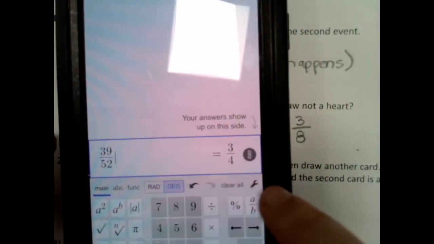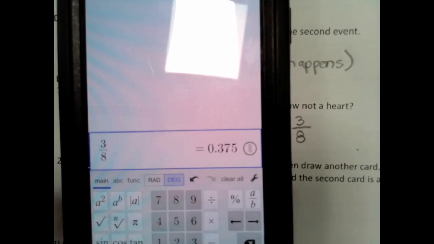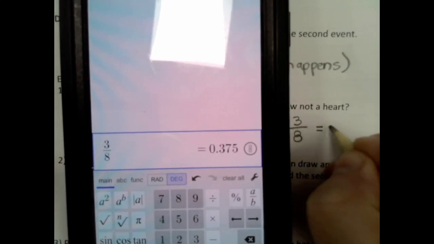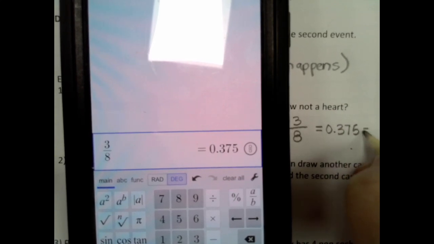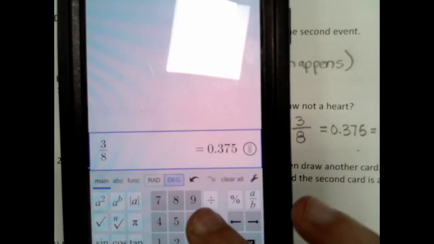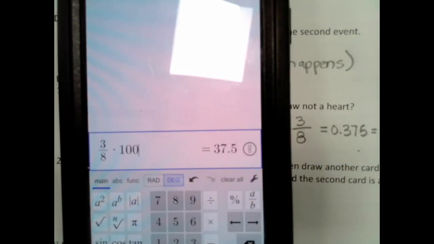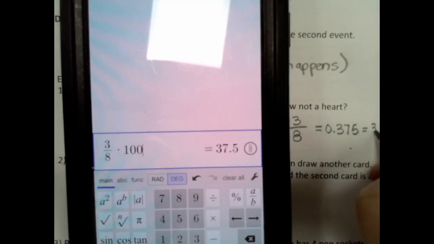Okay, let's make that into our decimal and a percent. So 3 divided by 8 is 0.375. And then as a percent, we would do times 100, and we get 37.5%.